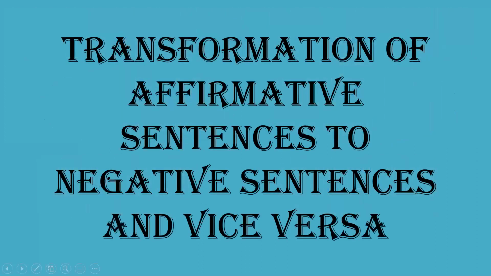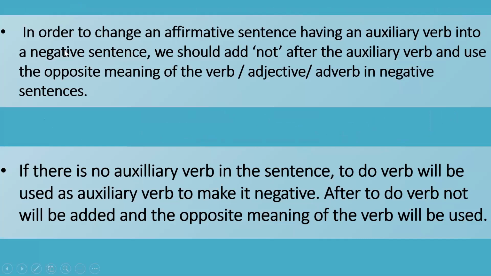Now, first kind of transformation which we are going to see is transformation of affirmative sentences to negative sentence and vice versa. Now, in order to change an affirmative sentence having an auxiliary verb, you all know that sentences do have an auxiliary verb, into a negative sentence, what do we have to do?